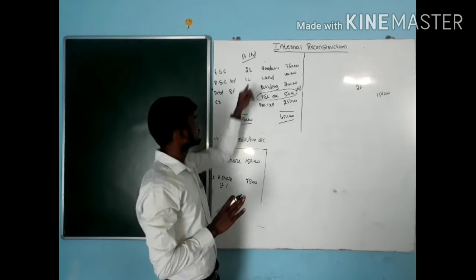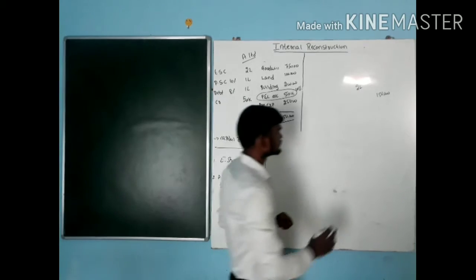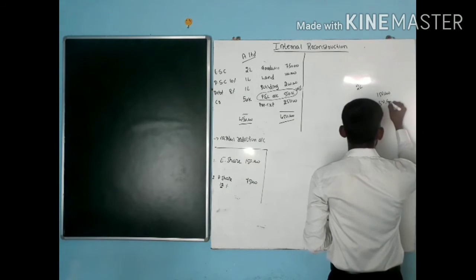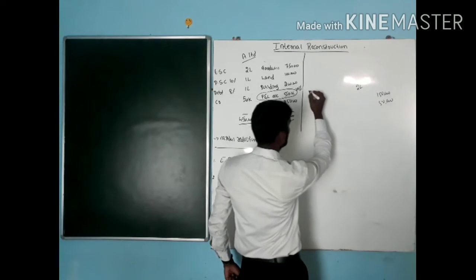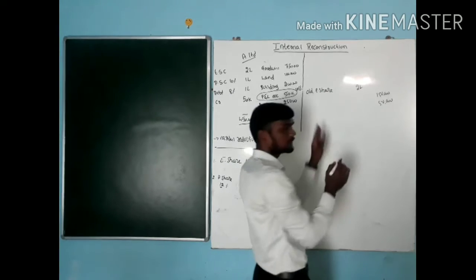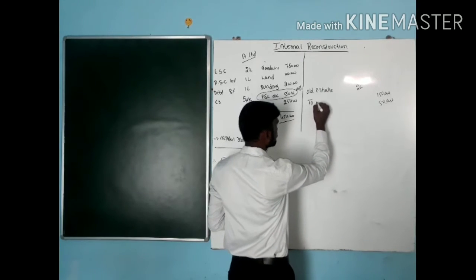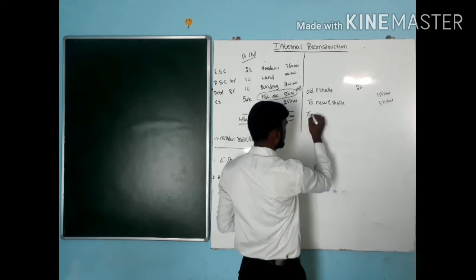As a company, I am getting profit or loss. For the old equity shareholders, how much do I need to pay? 2 lakh. But at present I need to pay only 1,50,000. So the remaining 50,000 is profit for the company. So the entries: old equity share capital account debit 2, new equity share capital account credit 2.